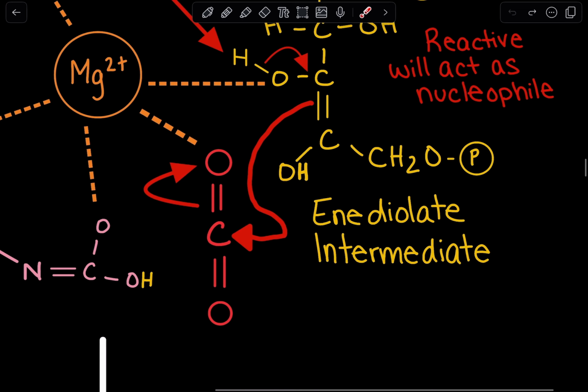Now, why is it able to attack this carbon over here? That is because this magnesium over here is interacting with the oxygen. And essentially, it's polarizing this bond, making carbon more susceptible to being attacked by that enediolate intermediate. So now the enediolate intermediate attacks this carbon dioxide because this bond has been polarized. And remember, once again, carbon can only have 4 bonds. So as a result, these electrons over here are going to be passed down to this oxygen.